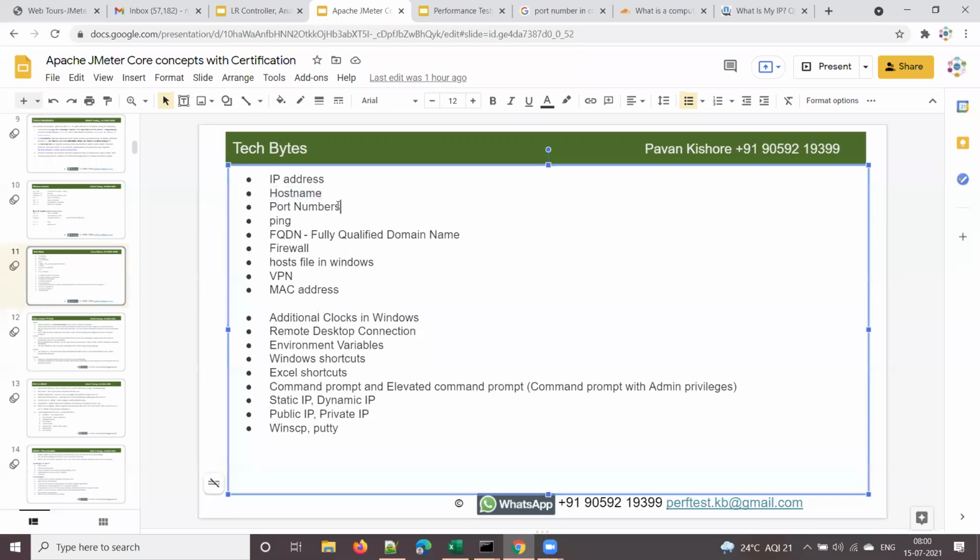Coming to the next one: port numbers. Everyone should have an understanding of port numbers. So what is a port number, guys? We have some seniors here, and I would like to hear from them.